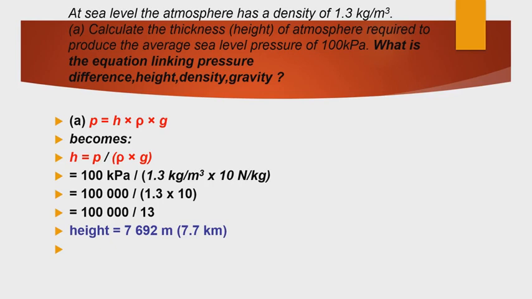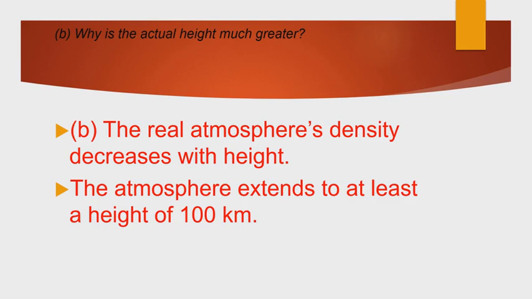So 100,000 divided by 1.3 times 10, which is 13. So 1 lakh divided by 13 is 7692 meters, around 7.7 kilometers. Why is the actual height much greater? The atmospheric density decreases with height, so the atmosphere extends to at least a height of 100 kilometers.